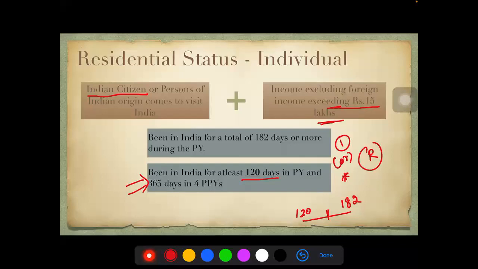Please remember, after 182 days, they were already a resident based on the first condition. Because of this second new condition, even if they are staying for 120 days in the previous year and 365 days in the 4 preceding previous years, they would now be a resident. Because it is not fair for them, this category of people who are staying for more than 120 days but less than 182 days, this category of people would be RNOR, resident, not ordinarily resident.